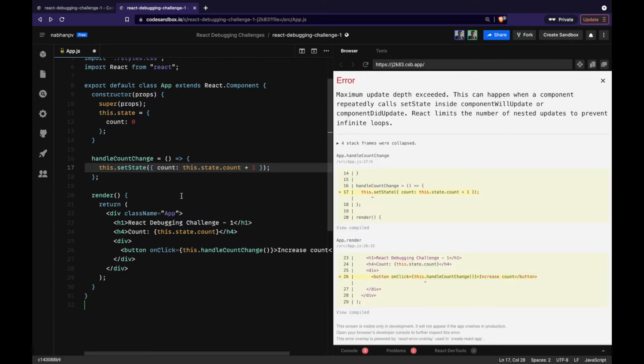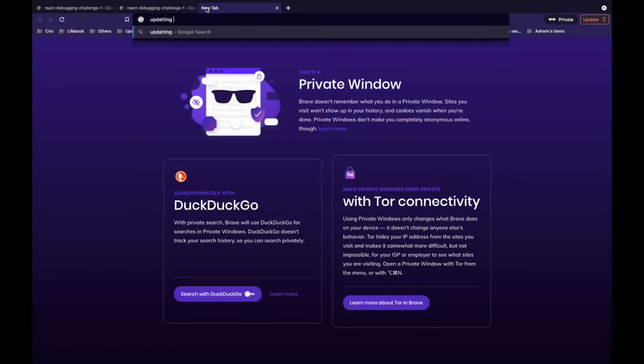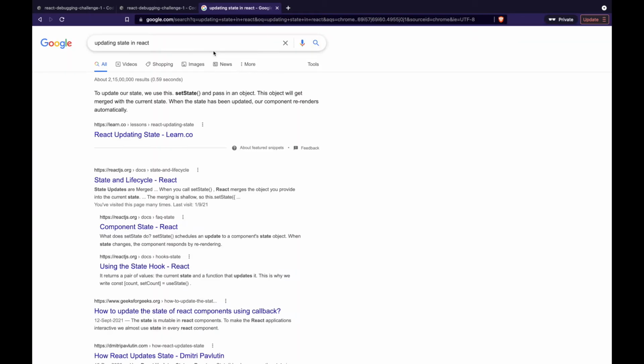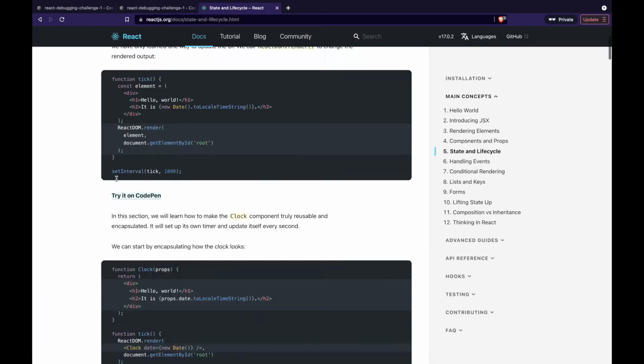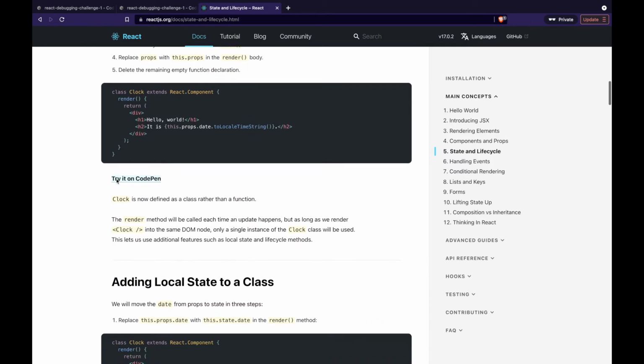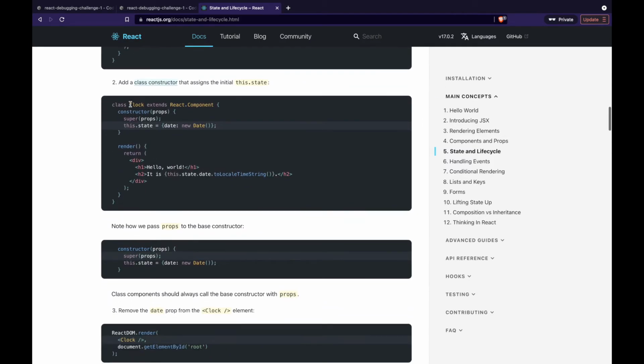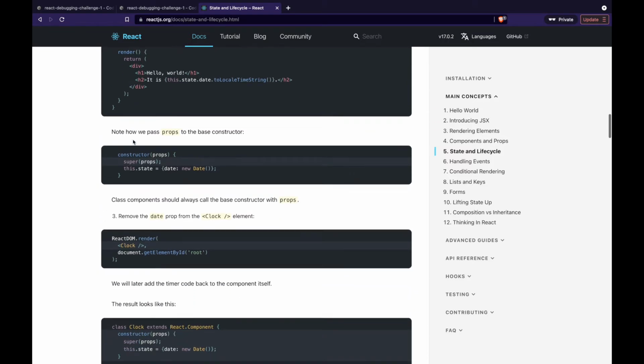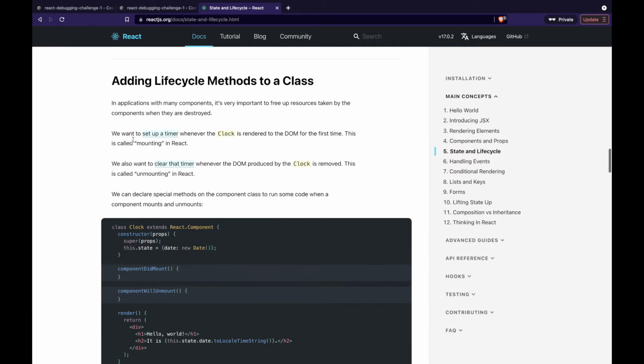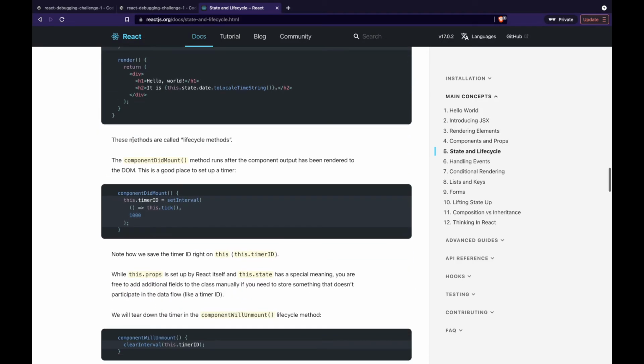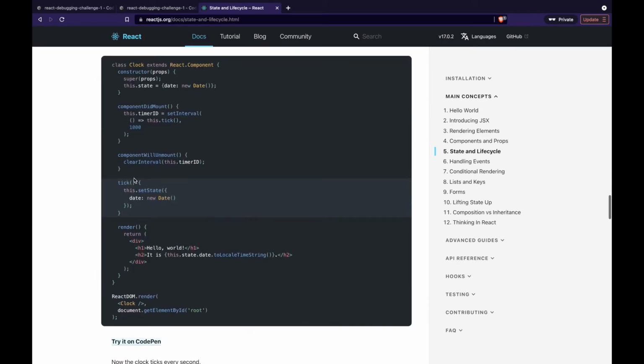Now let's try to confirm the syntax for setState to start with. I'll go check for updating state in React. I'll go to the React documentation itself. Let me try to find the syntax for state update. Now I initialize state in a constructor, and let me see if I can find the setState syntax here. So this has the setState syntax.